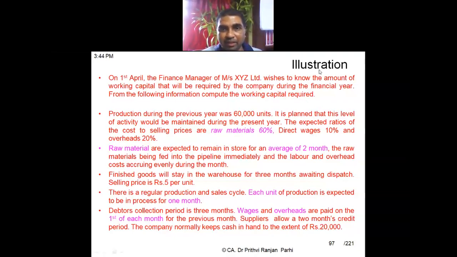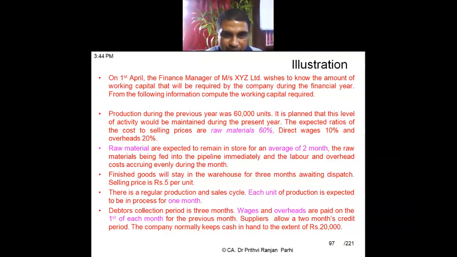Raw material will be in the store for 2 months. Raw material is being fed into the pipeline immediately, and labor and overhead are incurred evenly during the month. Okay, you can manage, I think, without explanation also. Then the next part, please read it.